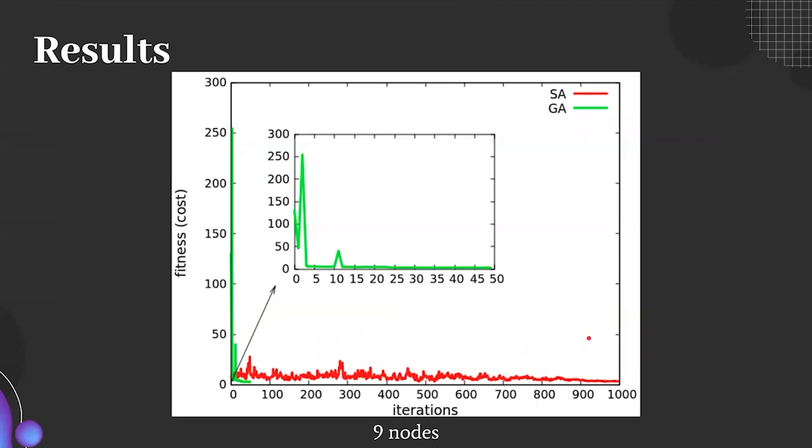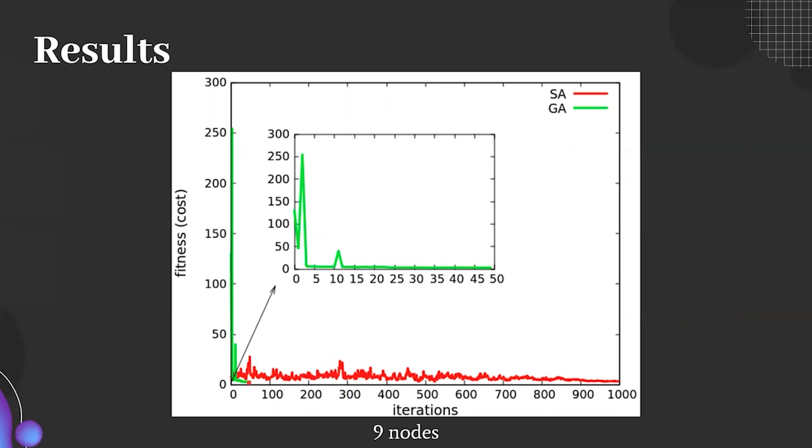Okay, pictorially, for the simulated annealing plot, we plot the mean per iteration of the solution cost over those 10 different runs. And for the genetic algorithm, it is the mean of the population mean of the cost per iteration taken over 10 runs of genetic algorithm. In this case, we have run the genetic algorithm for only 50 iterations.